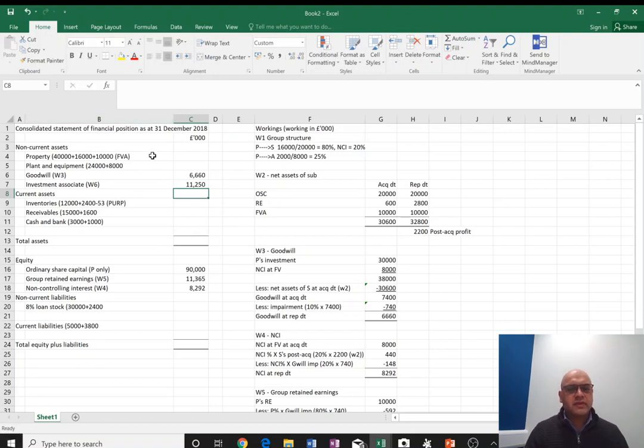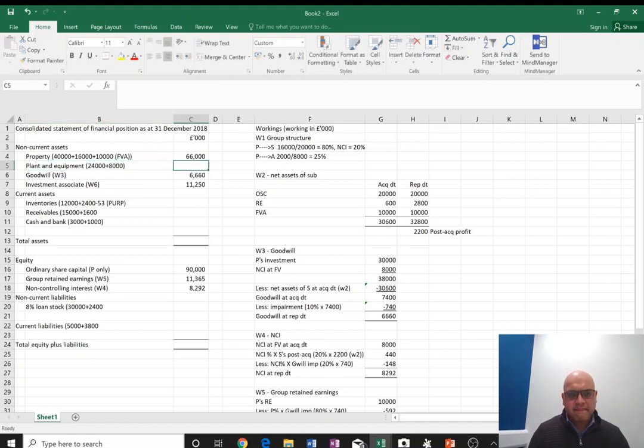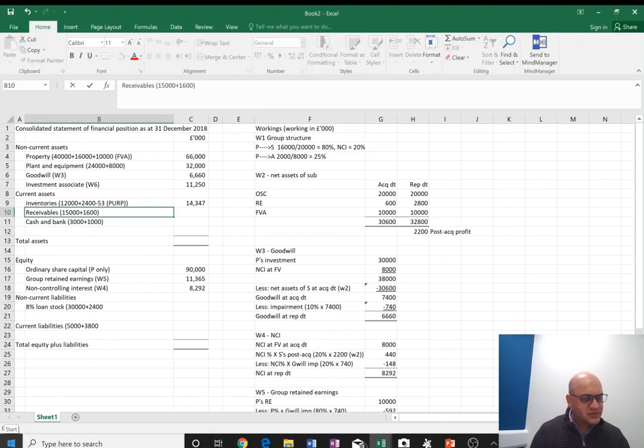Right, so now we have everything that we need. We can start closing the brackets and transfer the figures in the main column. 66,000, this one is. Okay, this one is 32,000. Inventory is 14,347. Okay, receivables become 16,600.